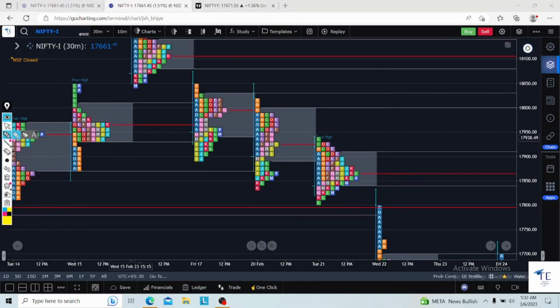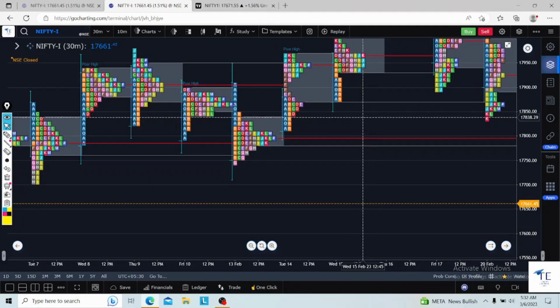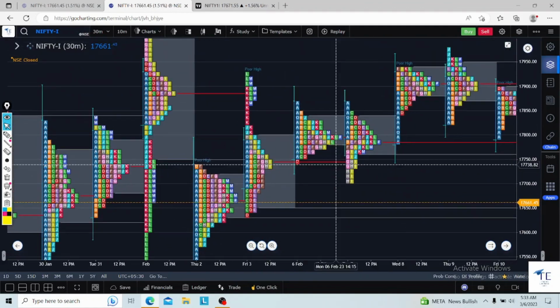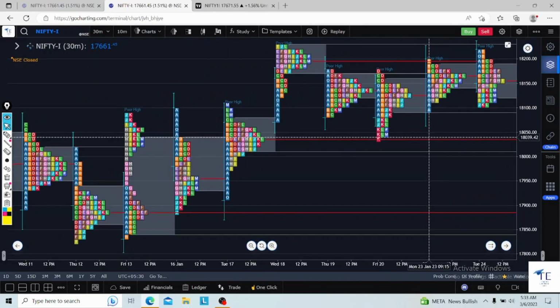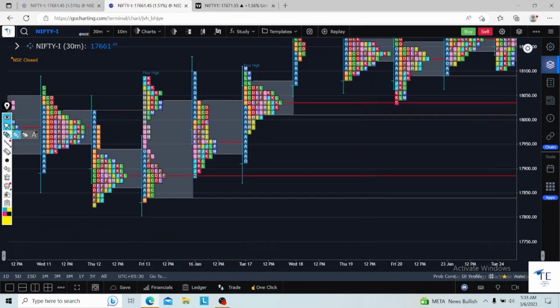Sorry, this is not that structure. You can go and cross check wherever you want, and there you will get clear information. The emotional people are sitting, and that structure could be cleared. See the beauty of market profile. This is 1, 2, 3, 4. The market opened here and closed here. The next day the market opened gap up, and then the entire structure was repaired on the next day itself. Like this, you get more information.